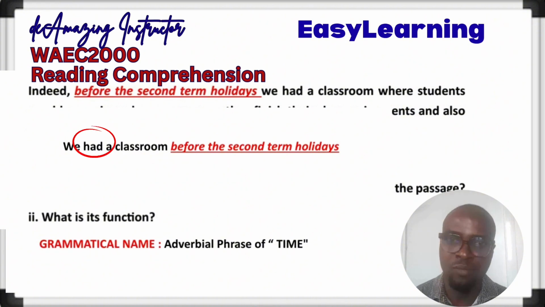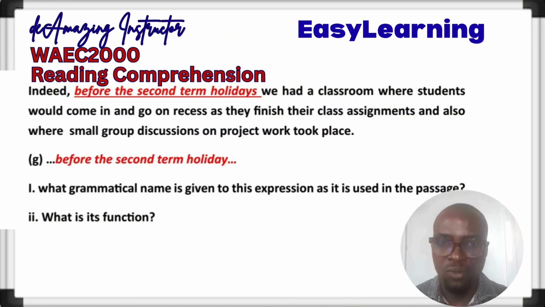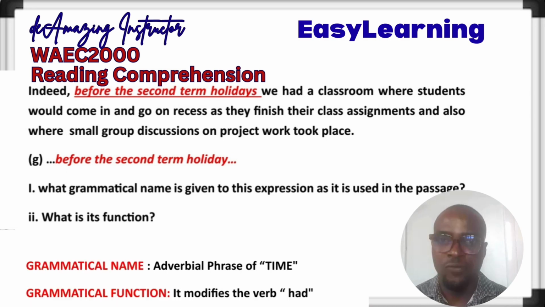So what is the verb before it? That is had. So to answer the question, we say the grammatical name is adverbial phrase of time. What is the function? It modifies the verb had.